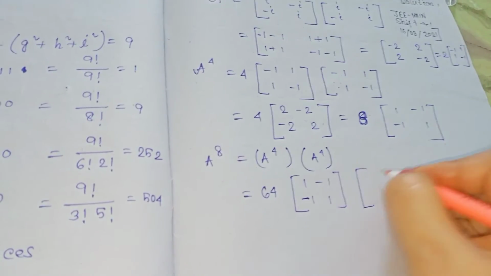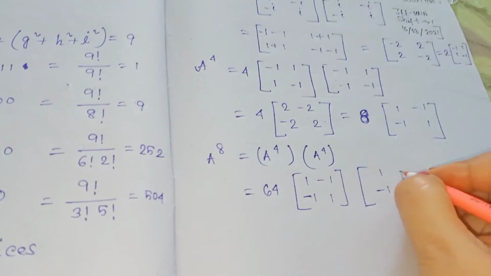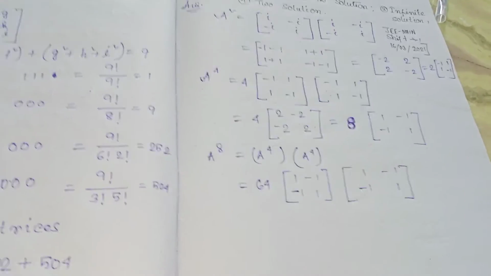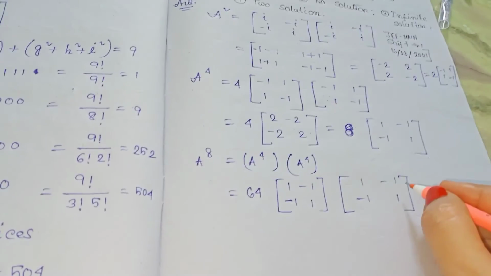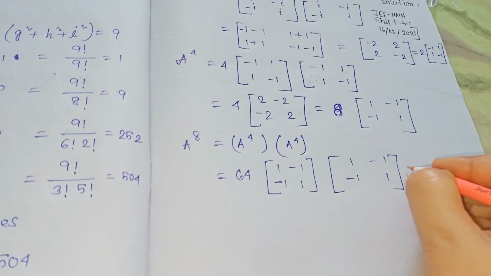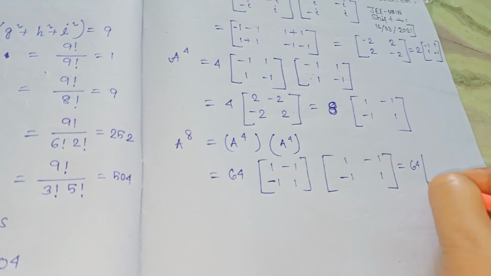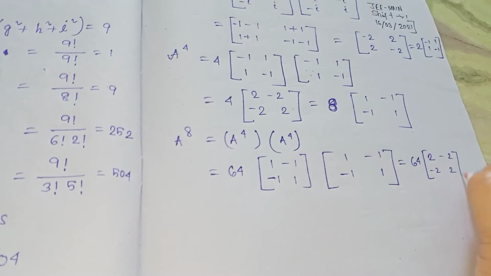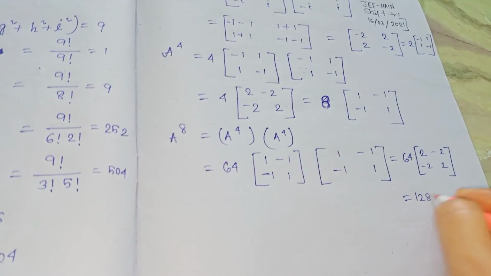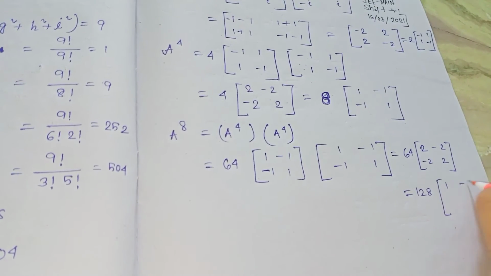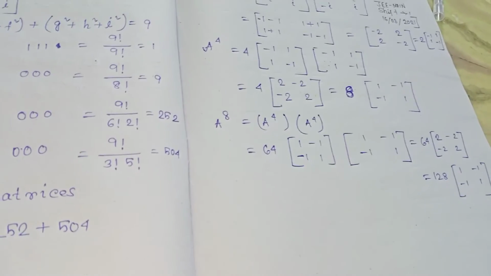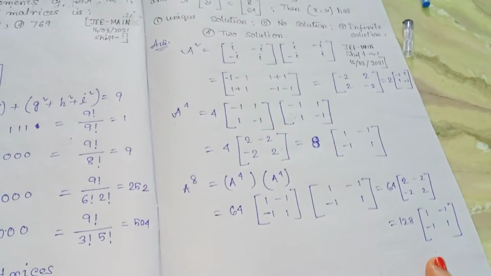So multiply it once again with [1, minus 1; minus 1, 1]. After calculation we get once again 64 into [2, minus 2; minus 2, 2], that is equal to 128 [1, minus 1; minus 1, 1]. So now we know the value of A to the power 8.